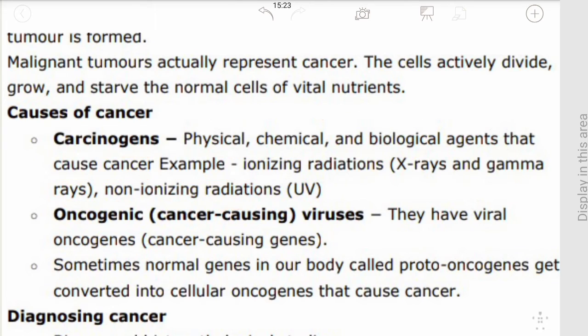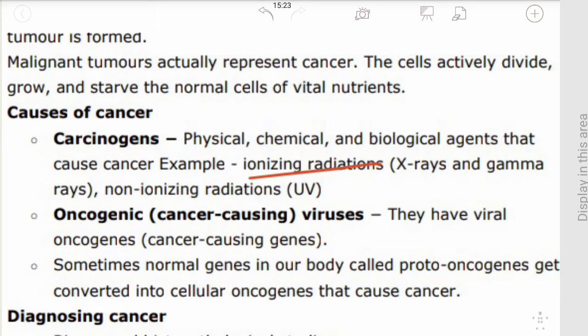Take for example ionizing radiations. Ionizing radiation has enough energy to damage the DNA of the body and cause cancer. The chemical carcinogens present in tobacco smoke have been identified as a major cause of lung cancer.